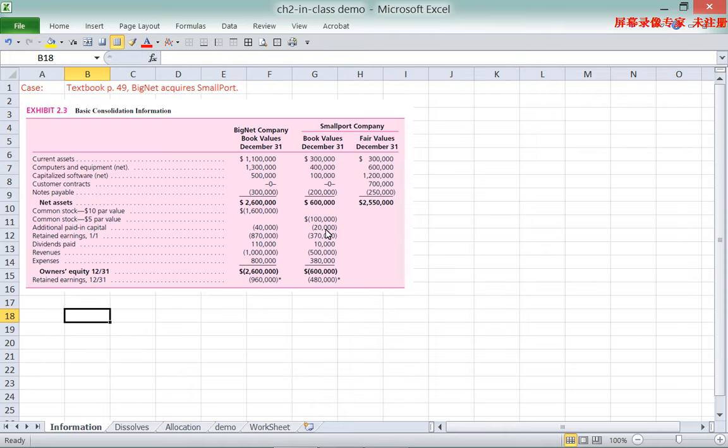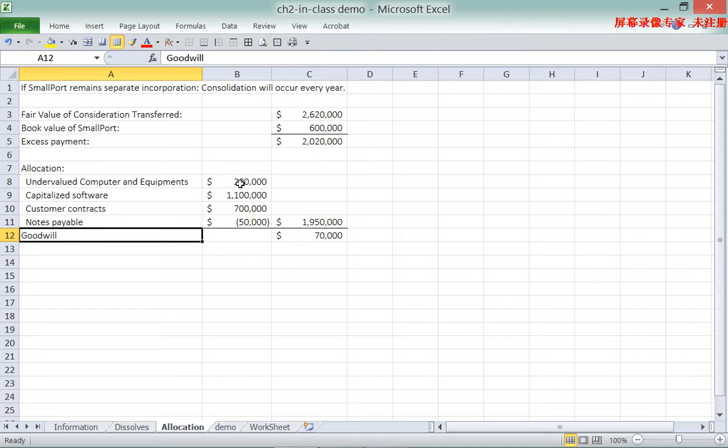If we look at the information part, we can see that, for example, the computers on the book are $400,000, but the fair value is $600,000. So basically, the computers and equipment are undervalued by $200,000, which should be allocated from the excess payment.